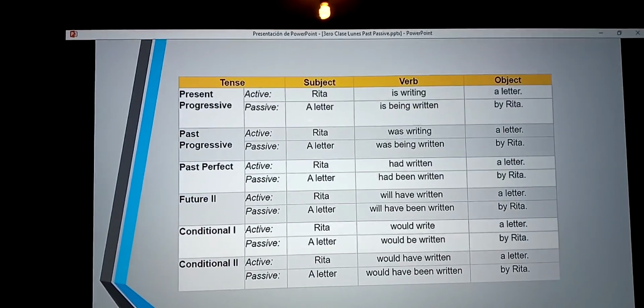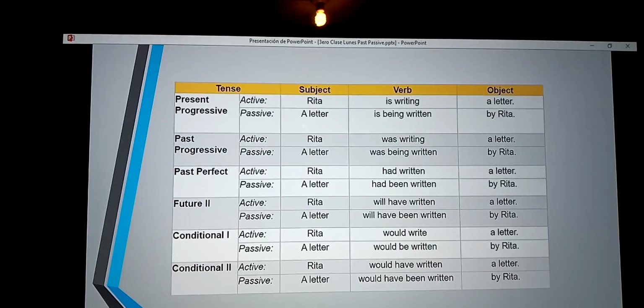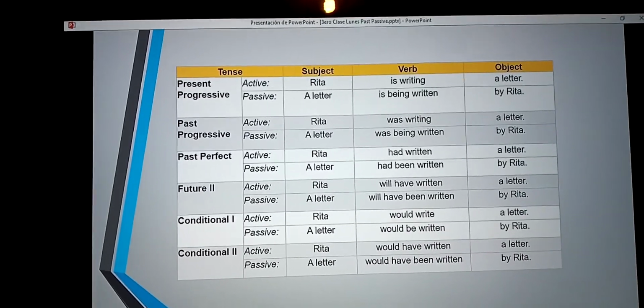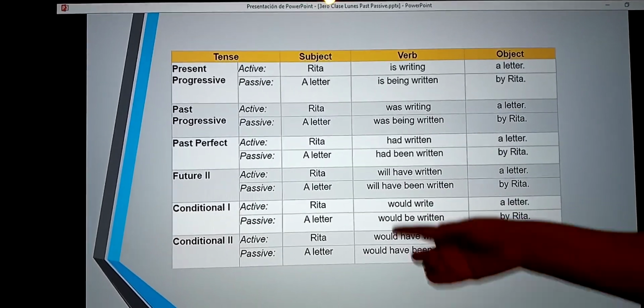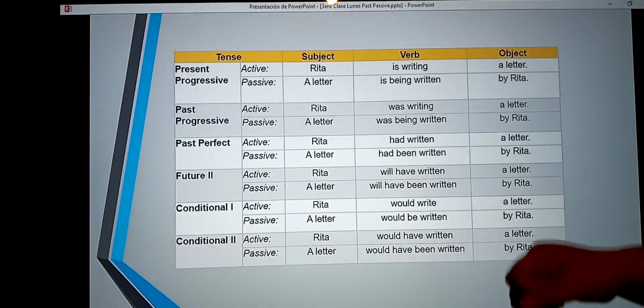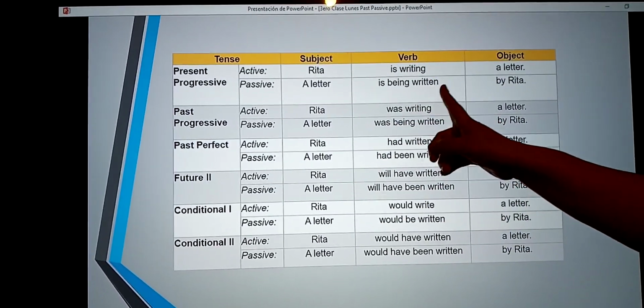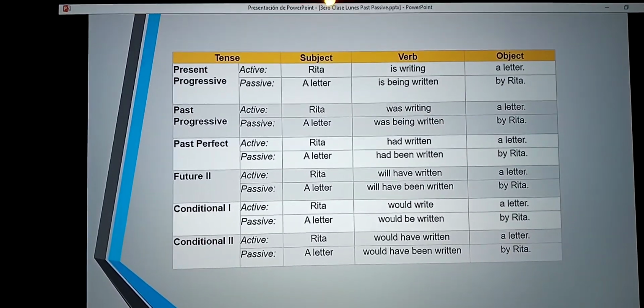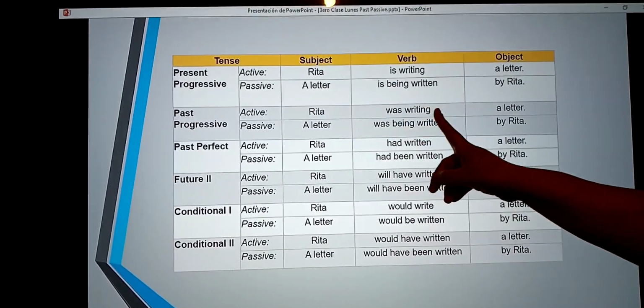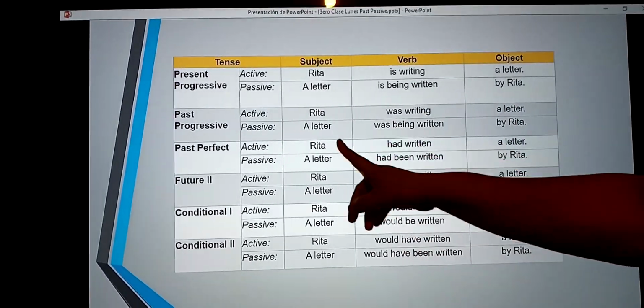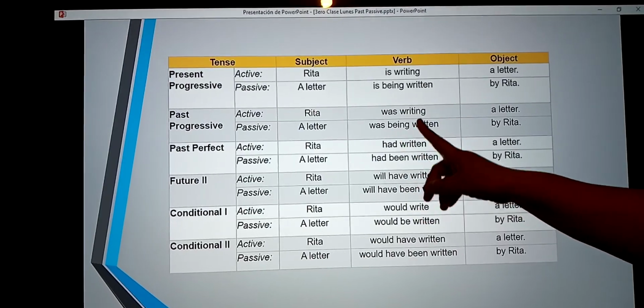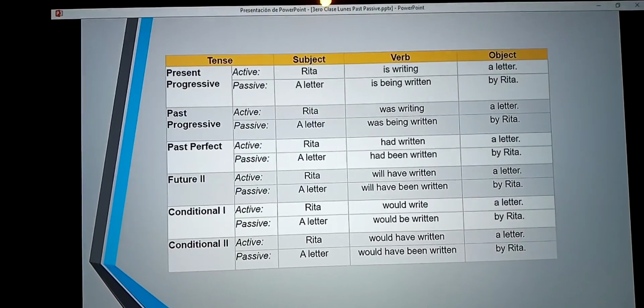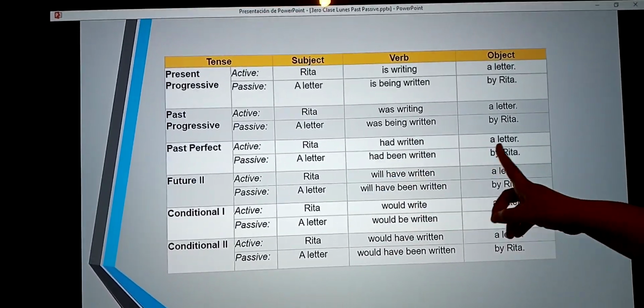And this is the tense, subject, verb, and object. Okay, the present progressive: Rita is writing a letter. A letter is being written by Rita. Past progressive: Rita was writing a letter. A letter was being written by Rita. Past perfect: Rita had written a letter.